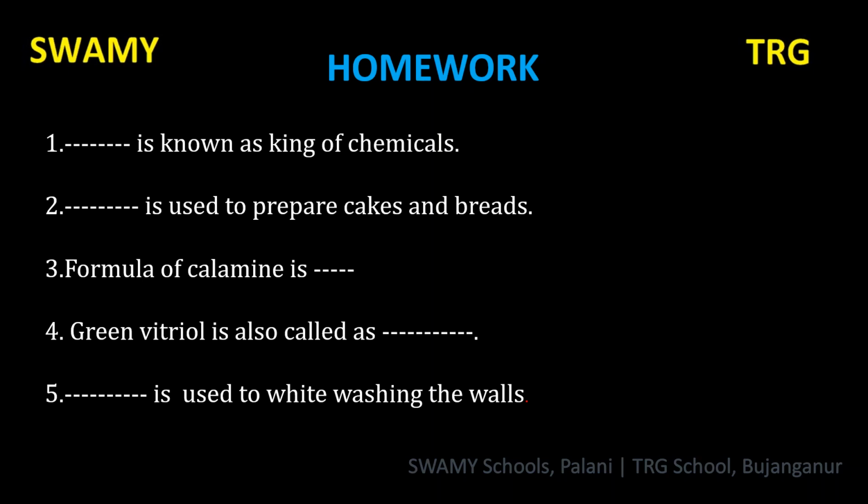Second question: dash is used to prepare cakes and breads. Third question: formula of calamine is dash. Fourth question: green vitriol is also known as dash. Fifth question: dash is used for whitewashing the walls.